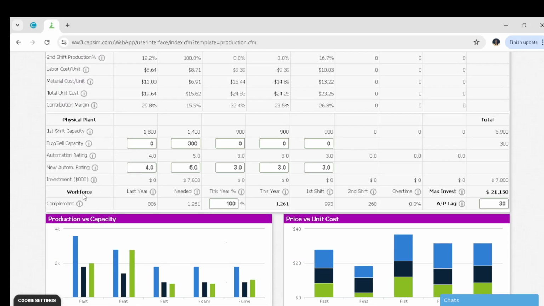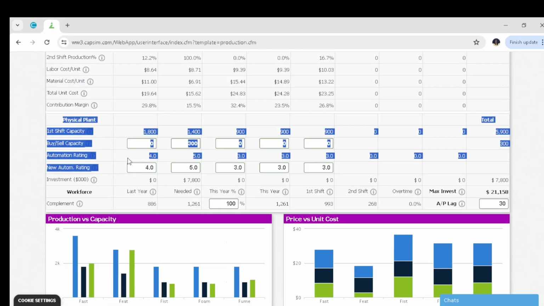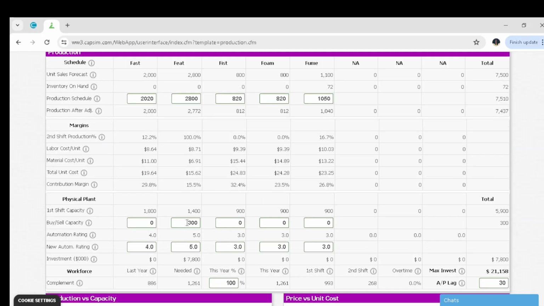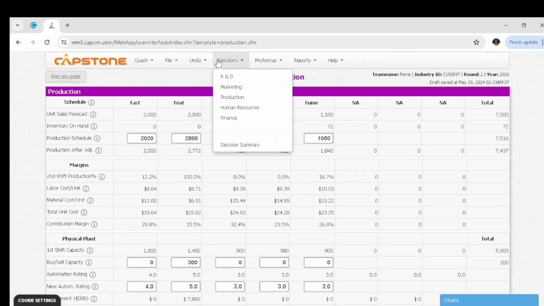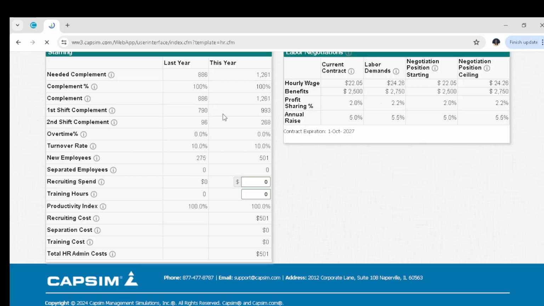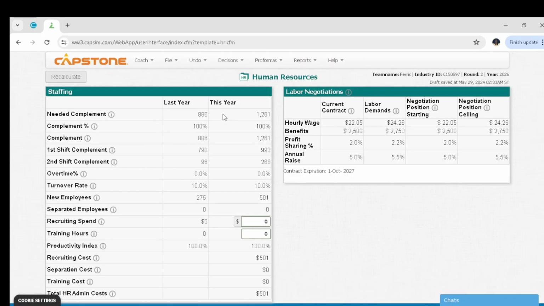And down here for the physical plant, we're going to talk about the capacity or maybe the automation. We bought a capacity of 300 for our product fit because it doesn't have enough capability to produce more products. For the others, we're not buying capacity at the moment, we shall just maintain them the same. That's it about production. The next department is human resource. Under human resource, we are talking about our workers, and it's normally called HR.